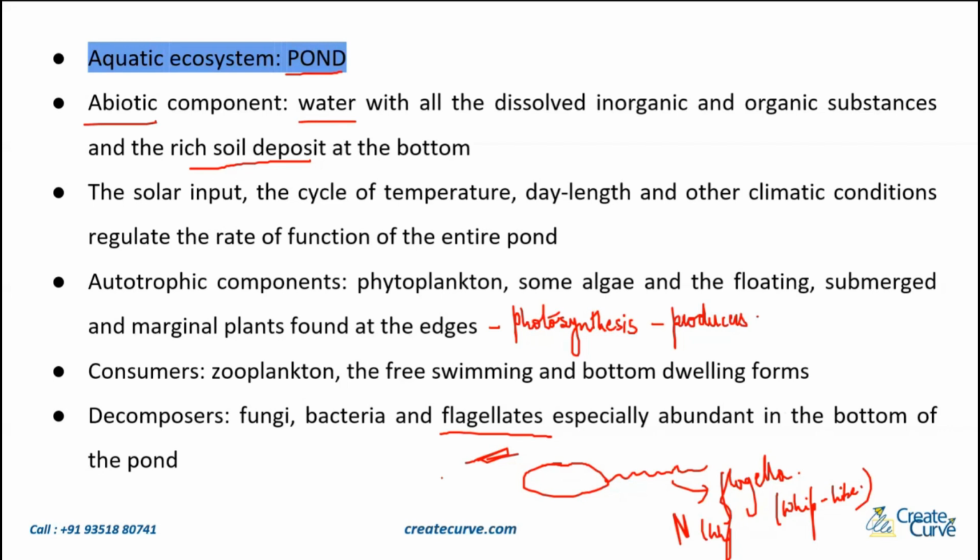Gayatri, we just started with a new chapter, the ecosystem chapter, and we've just finished a small bit of it. So we're basically doing the aquatic ecosystem. We're seeing the pond, what the abiotic and biotic factors are. We've seen what autotrophs are present, and which consumers and decomposers are present in the pond.